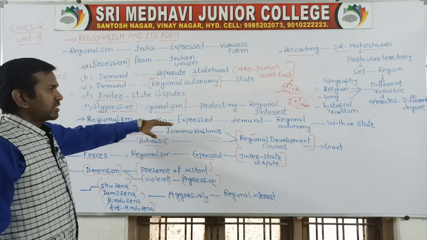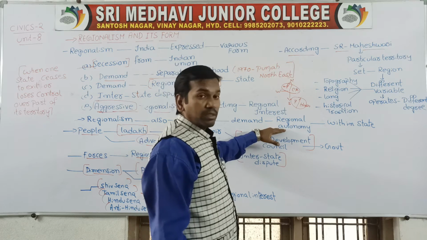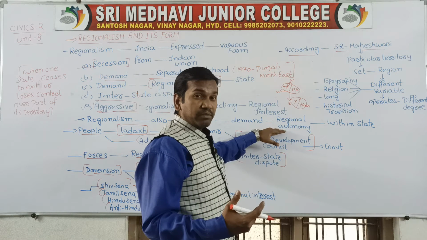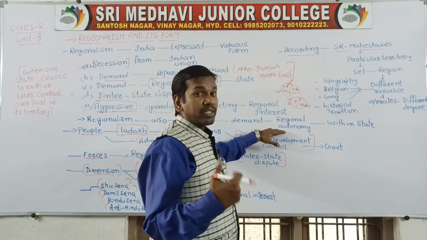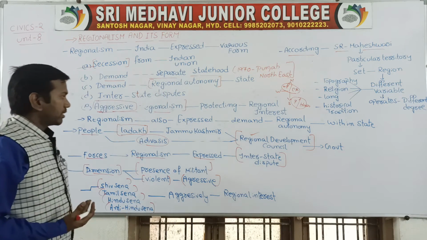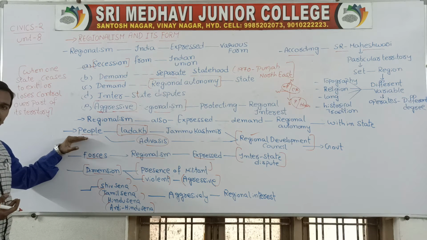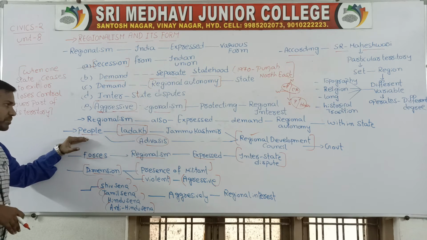Regionalism also expresses itself when people demand regional independence within the states. If they are demanding separate independence and separate autonomy within the states, that is also a part of regionalism. Laws state that all the people are equal and all the states are equal in front of the law. So when any state demands separate independence, that is a form of regionalism.